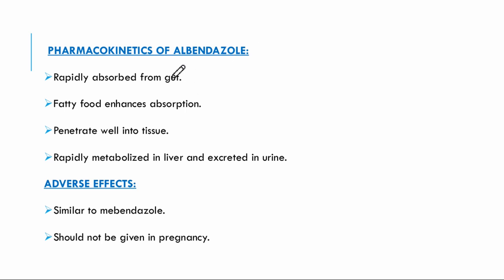What is the pharmacokinetics? It is rapidly absorbed from the gut. Fatty food again enhances its absorption. It penetrates well into the tissue and is rapidly metabolized in the liver and excreted in urine. The adverse effects are similar to mebendazole, mostly GIT related: nausea, vomiting, diarrhea, headache, granulocytopenia, etc. And this is strictly not to be given during the gestational stages of pregnancy.